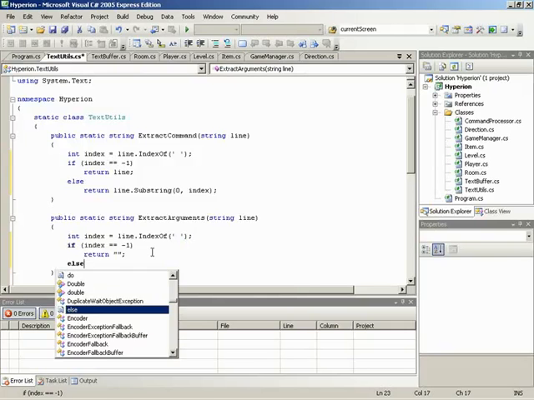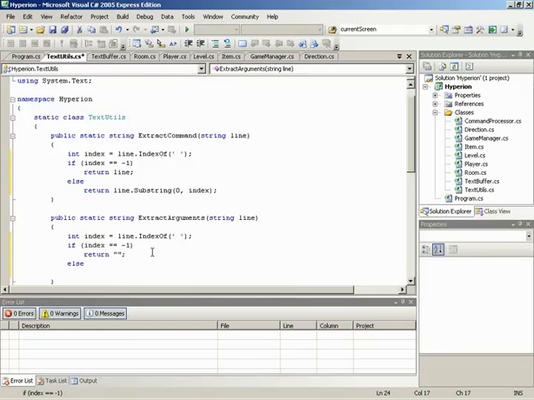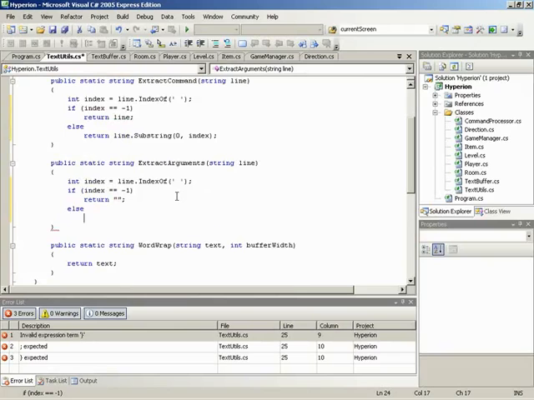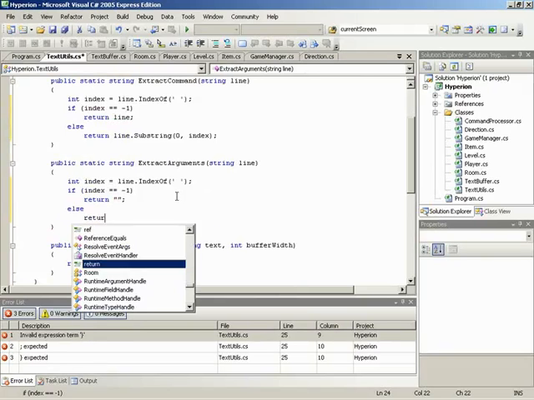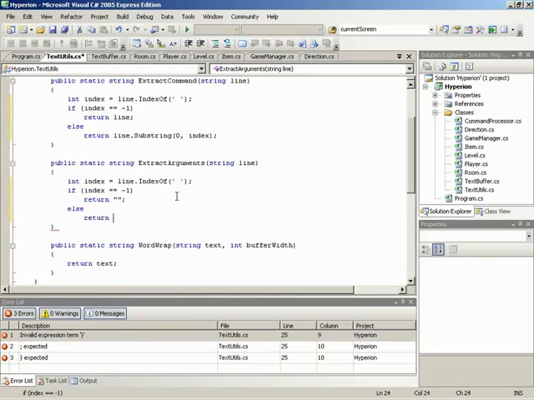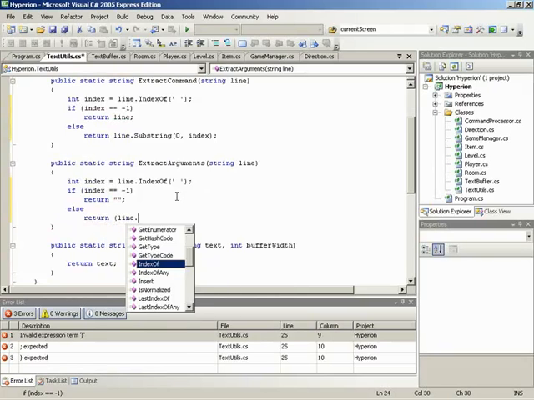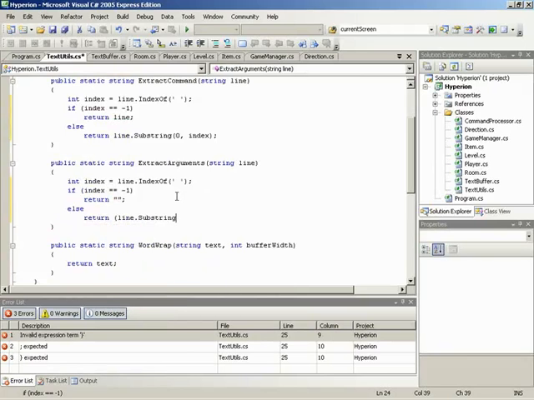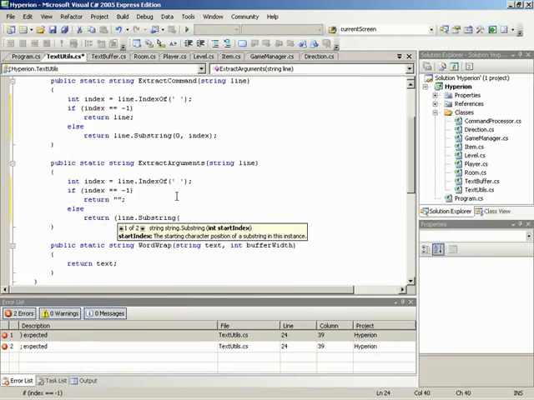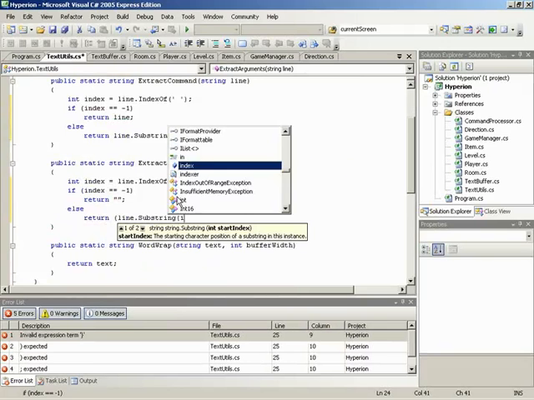All right. Otherwise, if we did have a space within the passed line, now we need to use Substring again, but this time get everything after that space. So we will return, and then I'll start an opening parenthesis, line.Substring. Inside of that, now we need to feed it index, so we start at index.